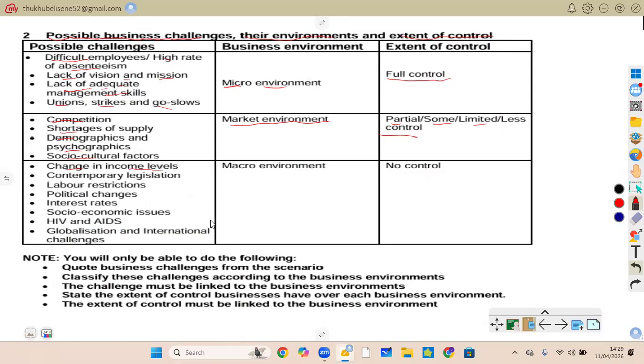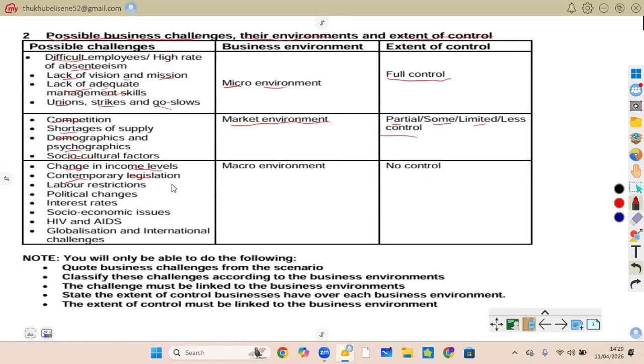People earn more or less money. If they earn more, it means you're going to have more profits and more sales. But what if they earn less? There is nothing you can do, and that is going to affect your business negatively. Customers buy less during an economic downturn. So that is that.